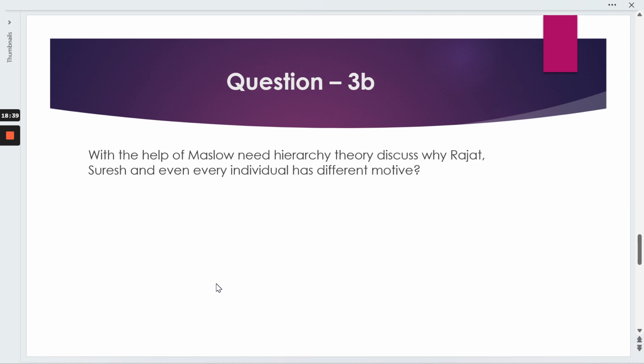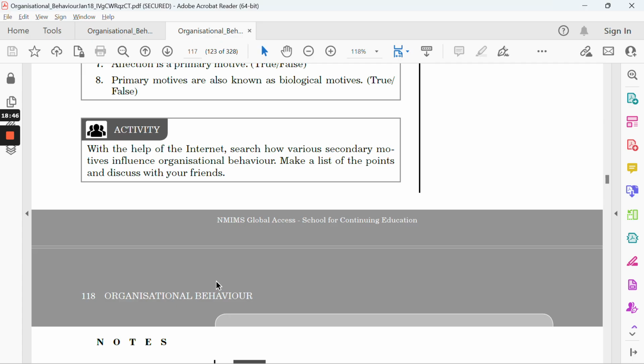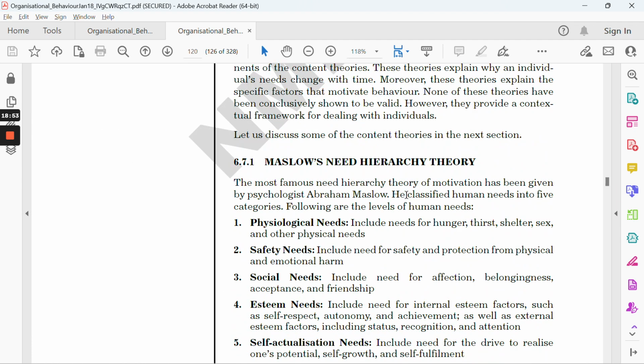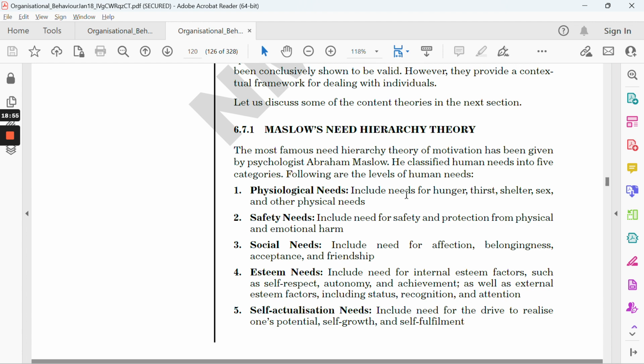Then the third B is: with the help of Maslow's need hierarchy theory, discuss why Rajat, Suresh, and even every individual has a different motive. So it's a very straightforward question where we just need to talk about Maslow's need hierarchy theory, where you can say we have 5 types of needs: physiological, safety, social, esteem, and self-actualization. Physiological starts from the very basic: hunger, thirst, shelter, sex. Safety comes next, where it talks about emotional concern, emotional harm.